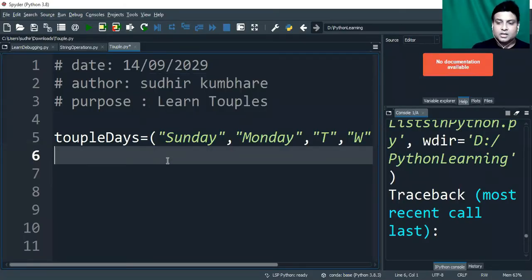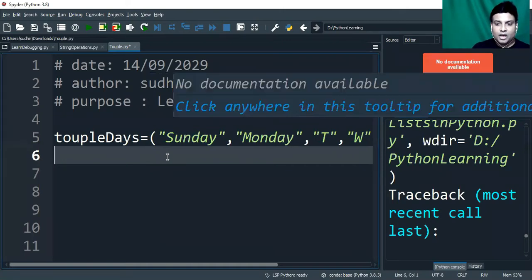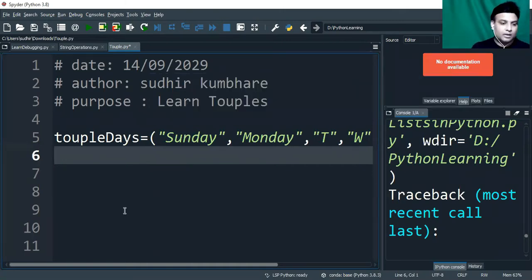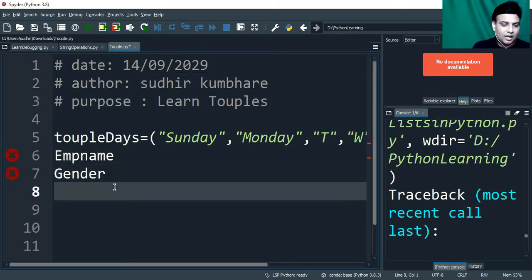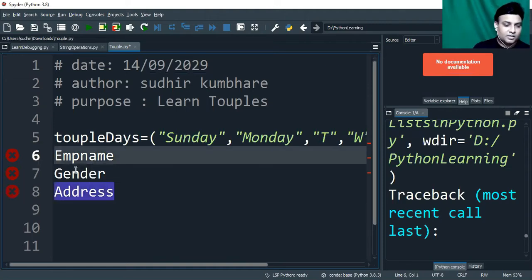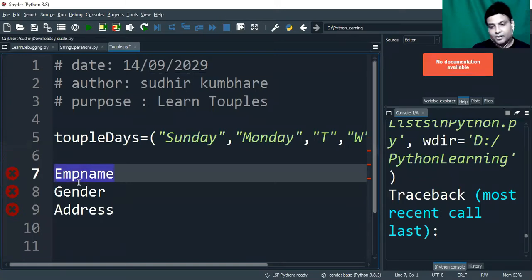So guys, let's say for example, we have some information, okay? Let's say I have some information, let's say employee name, okay? And then gender, okay? And some more information, let's say address I have. I'm just taking a basic example, okay? Let's say this is stored in your database table, right?